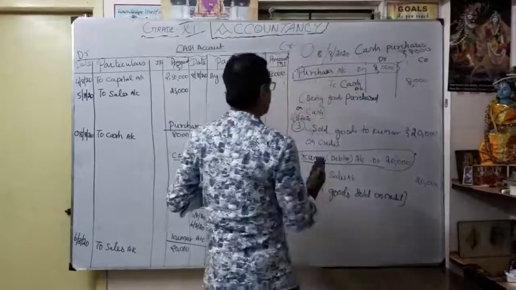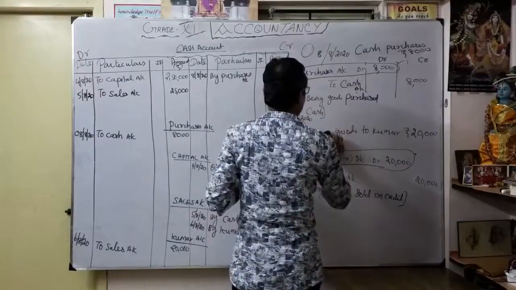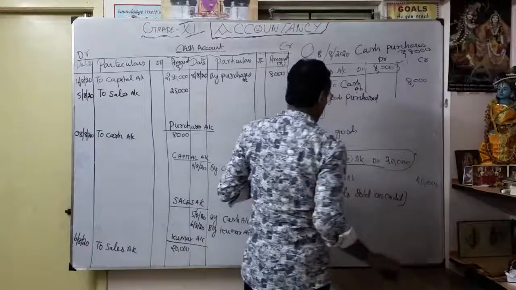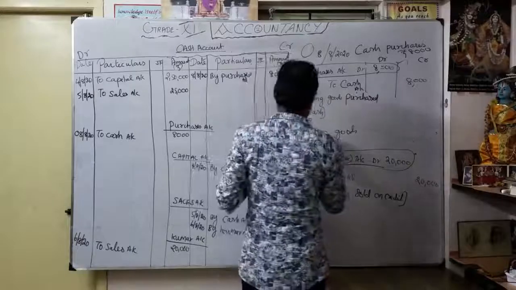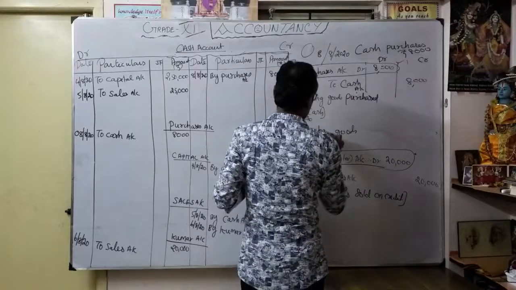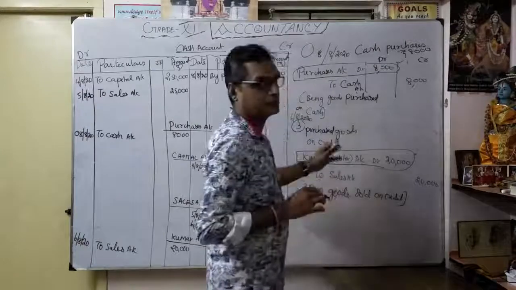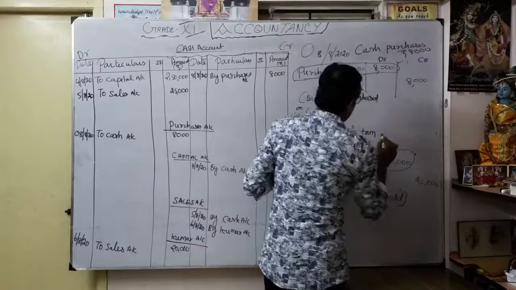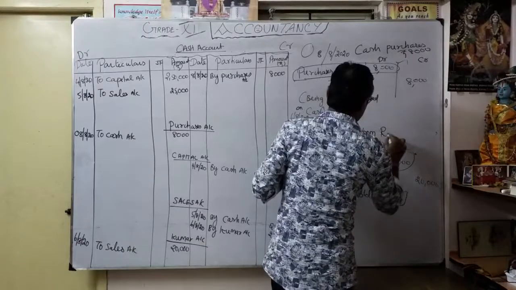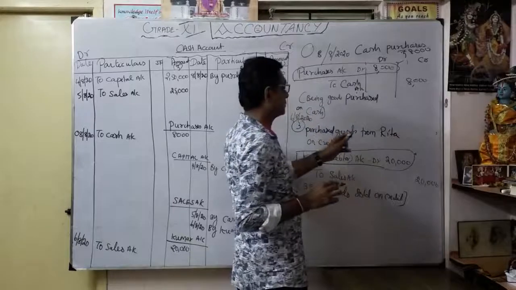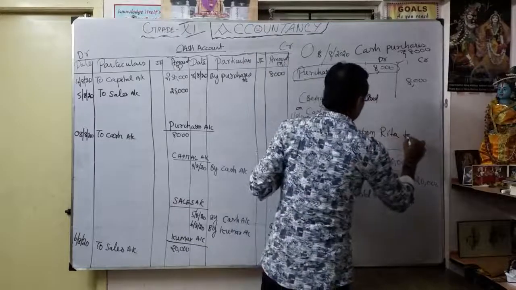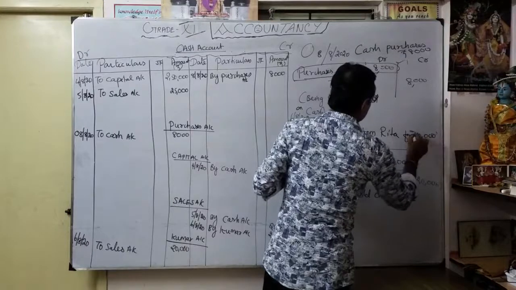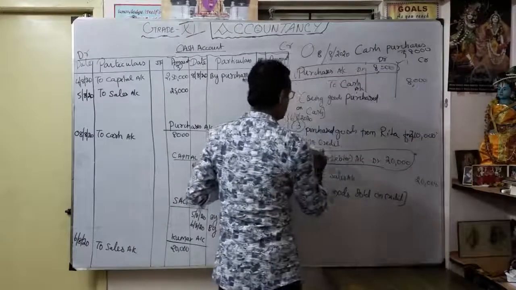Now let's see another example. Again, purchased goods from Rita for 10,000 on credit.